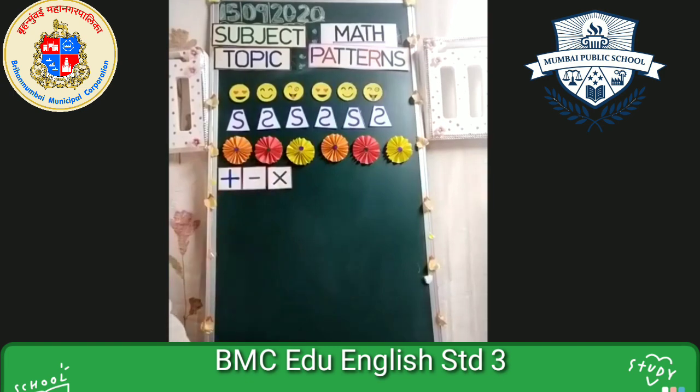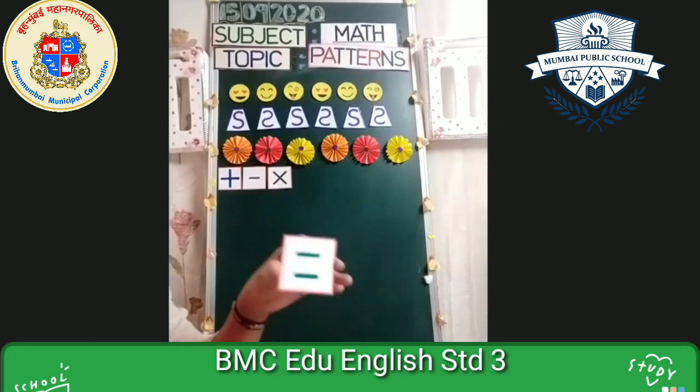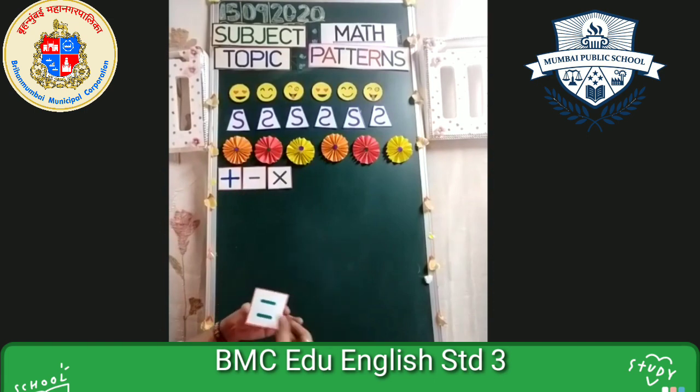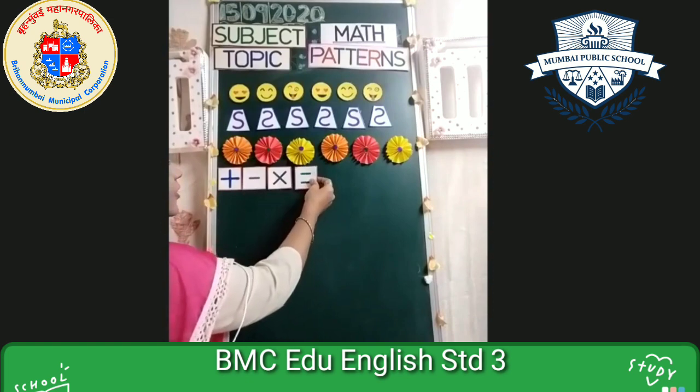That's very good. Okay. Now, when you are doing plus sum, minus sum, multiplication sum, one important thing you use in between. What's that? When you are writing your answer, something you are putting before your answer. What is that? Can anyone tell me? Yes, this is the equal to sign, right?